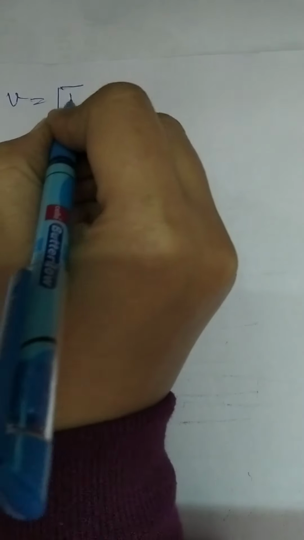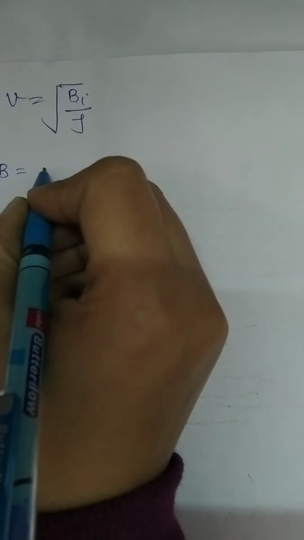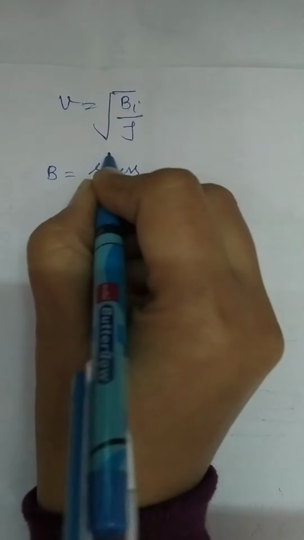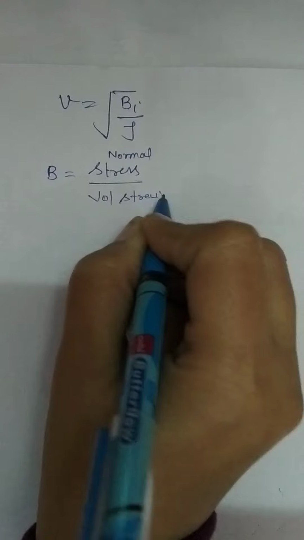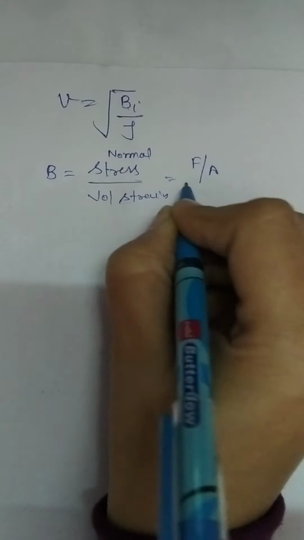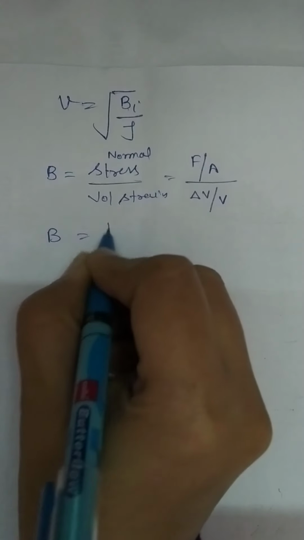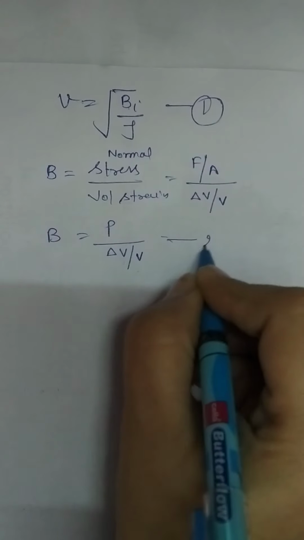Isothermal. Now to explain it as an isothermal process, he said the formula for the speed of sound becomes B_i divided by rho. What is B_i? Isothermal bulk modulus. What is the formula for the bulk modulus? If you remember, the coefficient of elasticity is the normal stress to the volumetric strain. This is force upon area, which is pressure, and this is delta V, change in volume, divided by original volume, delta V upon V. You can mark this as equation 1 and this as equation number 2.